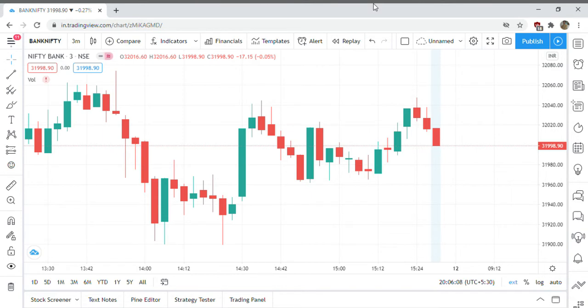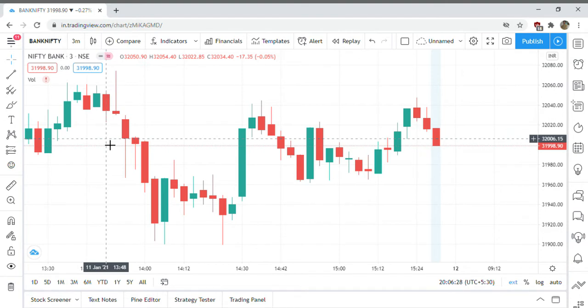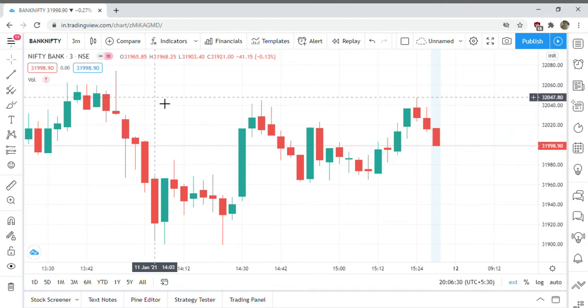Hello everyone. In this video, we will discuss the Bank Nifty 3 minutes strategy. I'm using the website in.tradingview.com. Here I selected Bank Nifty and the time frame I selected here is 3 minutes. Here we need two indicators.